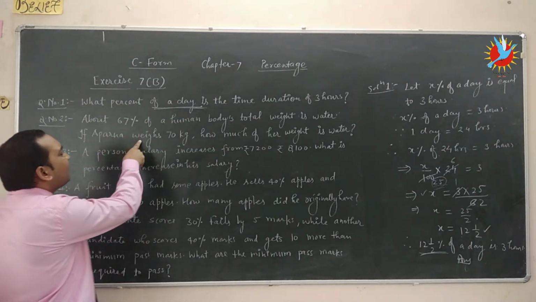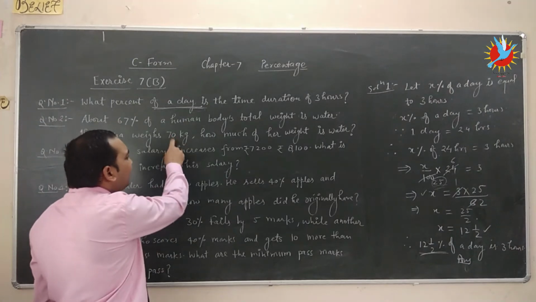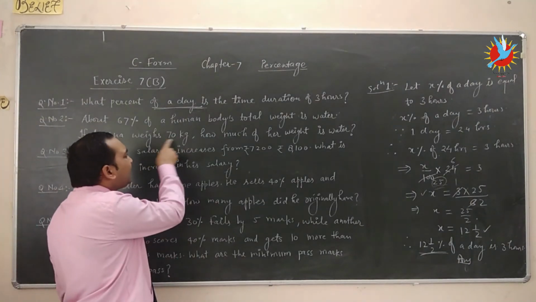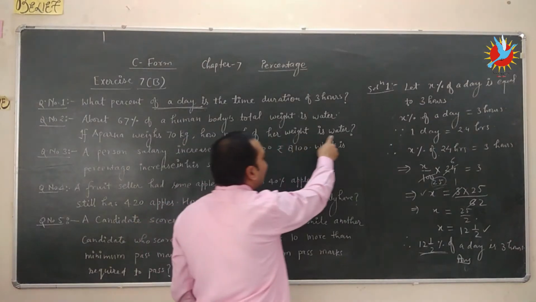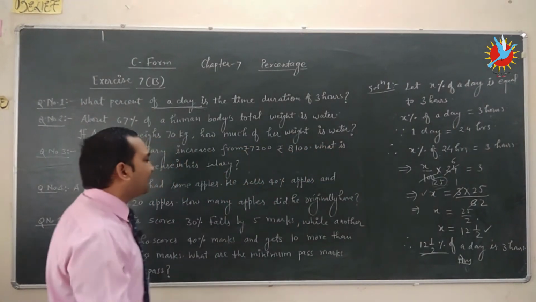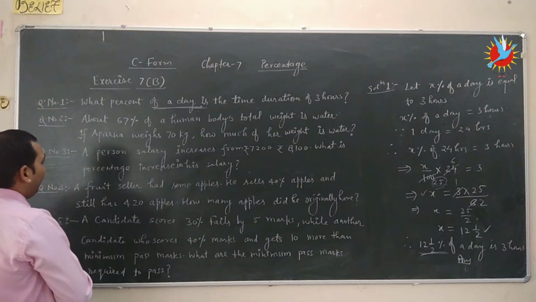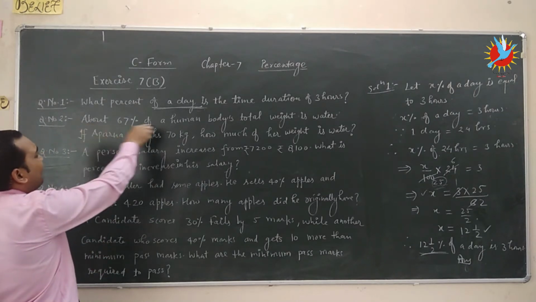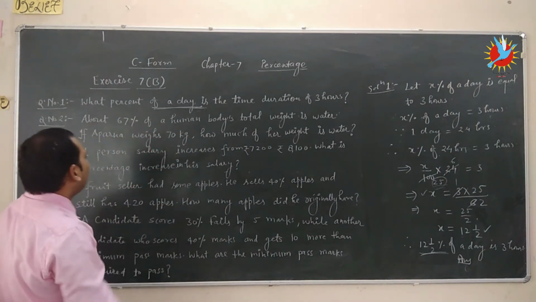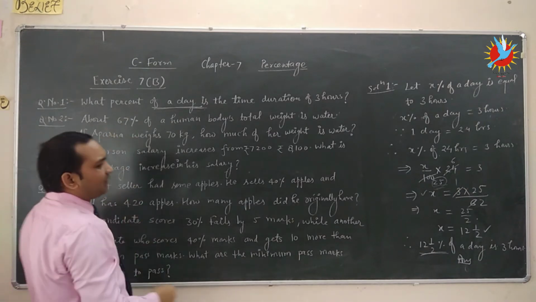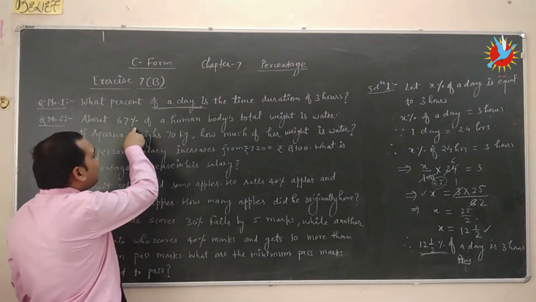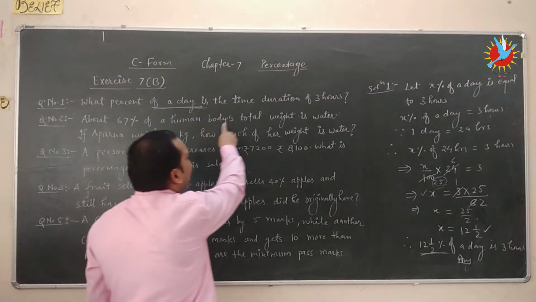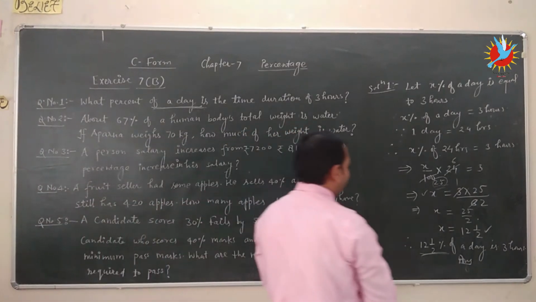If Aparna's weight is 70 kg, how much of her weight is water? It is clear from the first statement that about means near about 67% of human body's total weight is water.